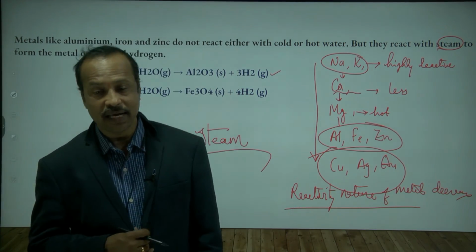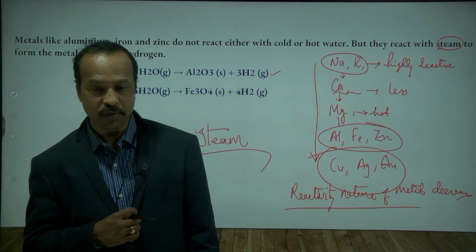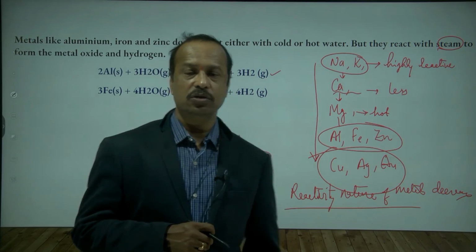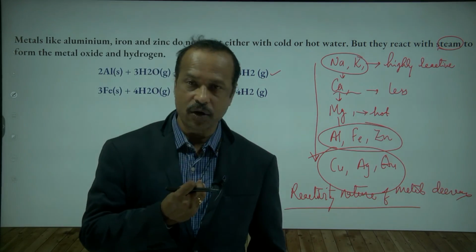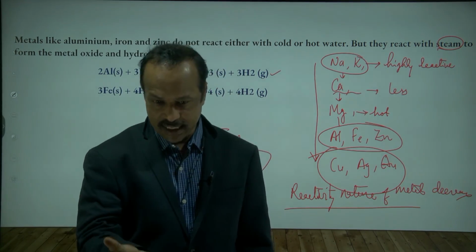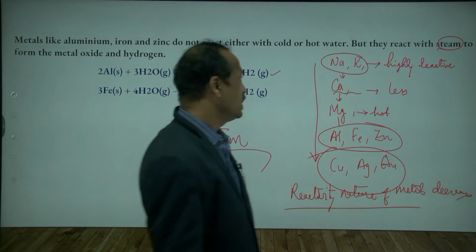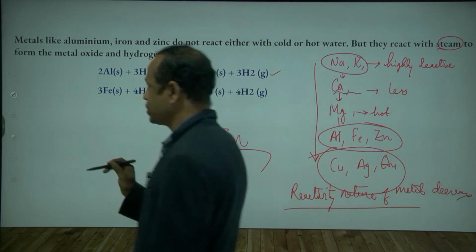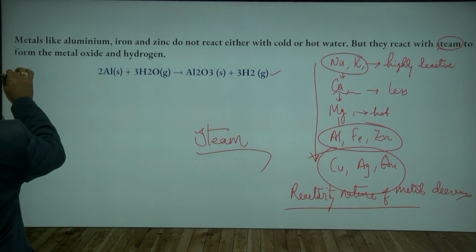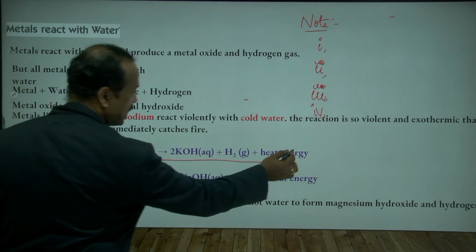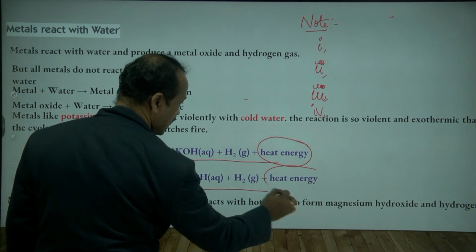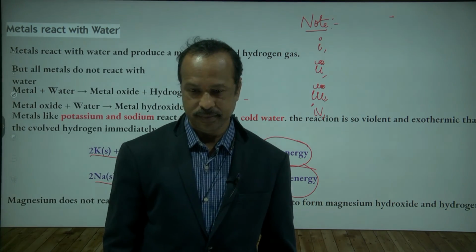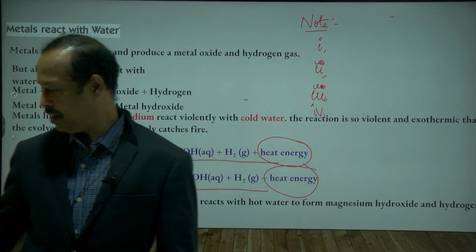Do you know endothermic and exothermic? Did you study anywhere? No. Okay. The reaction in which heat is absorbed is called endothermic. The reaction in which heat is released is called exothermic. Here in these reactions heat is released, so they are called exothermic reactions. Is this clear to you? These reactions are very, very important.